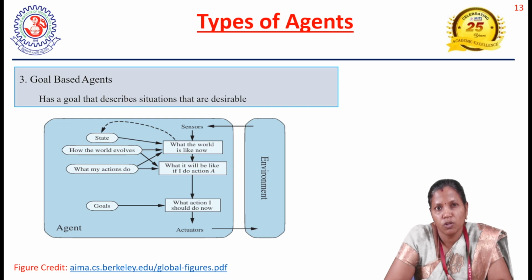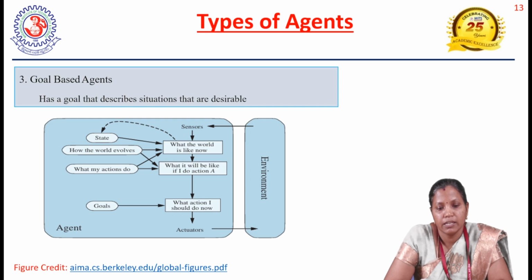So the problem-solving agent here is going to have some goal in order to reach from the initial state to the goal state. So it has to achieve some goal. Whatever actions are taken by the agent are based on achieving the goal. So along with the model-based agent, here we are going to give the goal. So the action taken by the agent will be based on the goals.